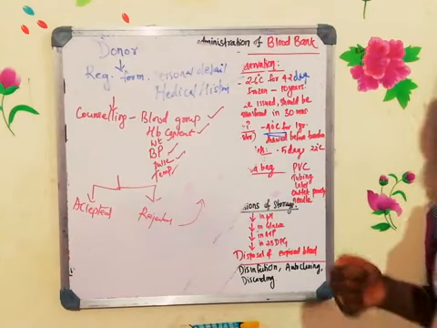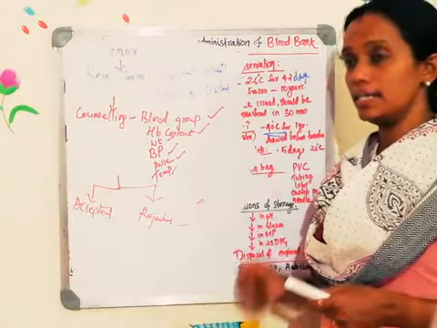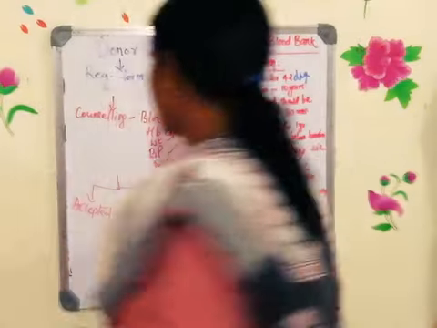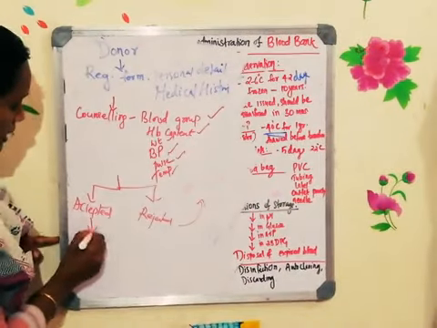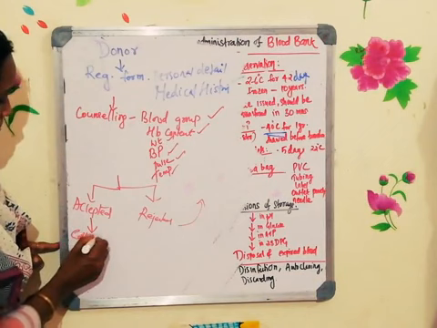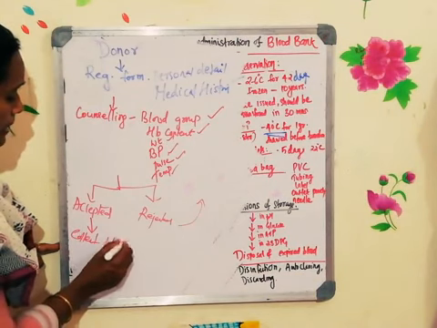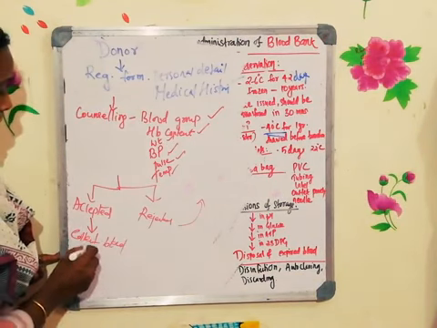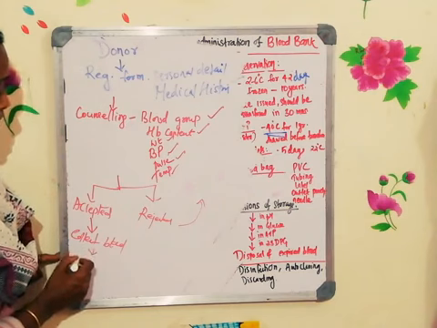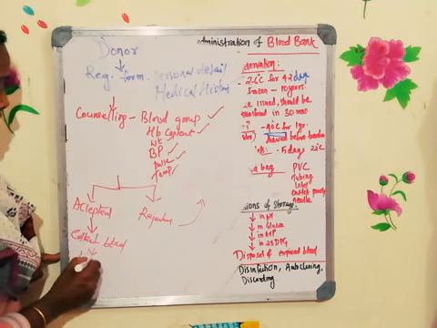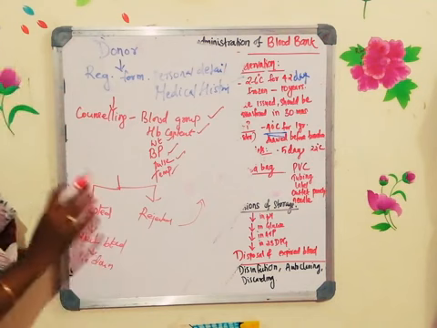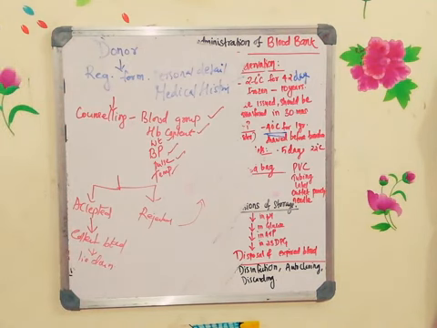450 ml of blood will be collected. So if the donor is accepted, what is the next step? They collect the blood, and while collecting the blood, they will make you comfortable. After collecting the blood, you are supposed to lie down for 5 minutes. Minimum 5 minutes you need to lie down on the bed.